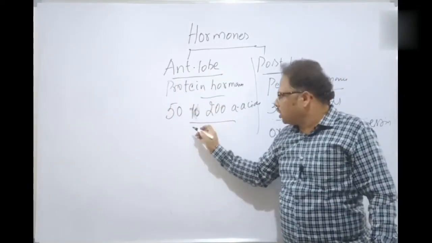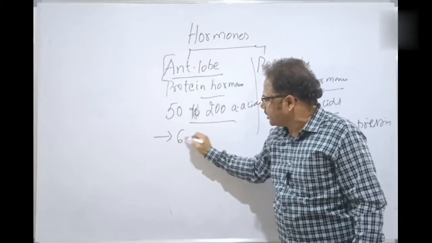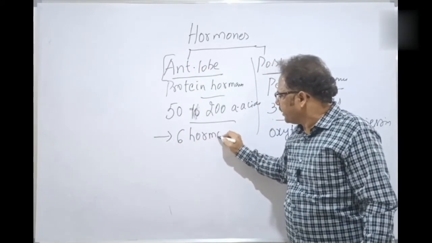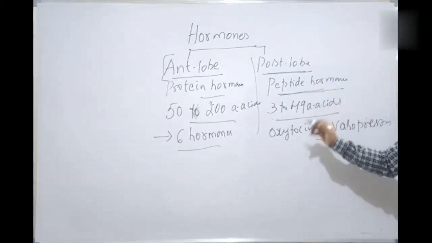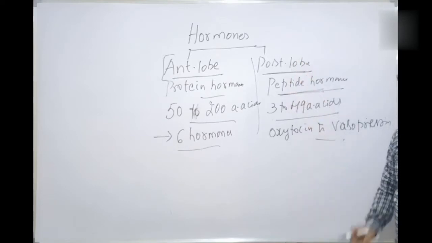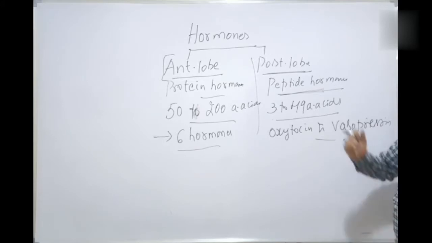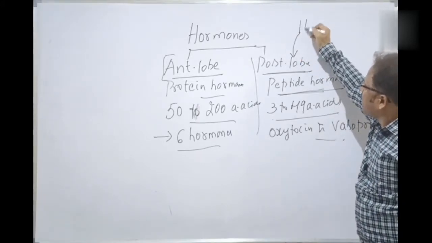Now, 6 hormones are released by the anterior lobe here. They are called protein hormones. We will be discussing them within a few minutes. Now we have to remember that the posterior lobe, called the neurohypophysis, never secretes any hormone. It only releases hormones, because I told you that the posterior lobe is in direct contact with which one?